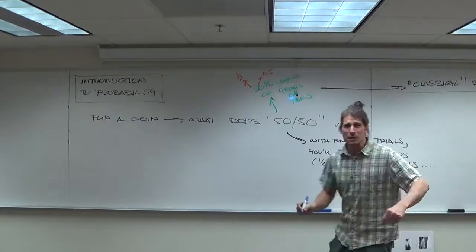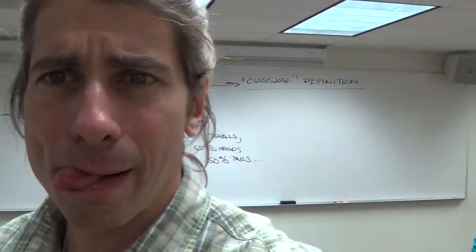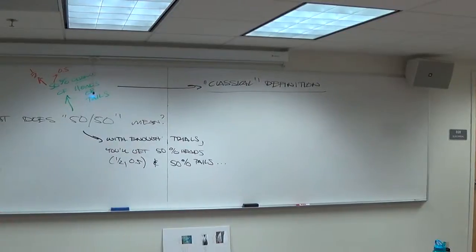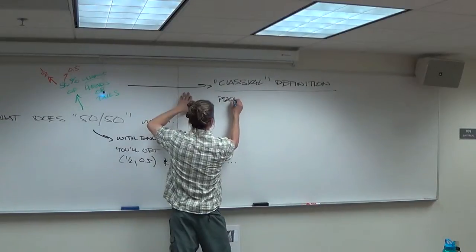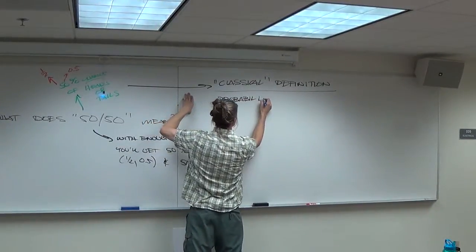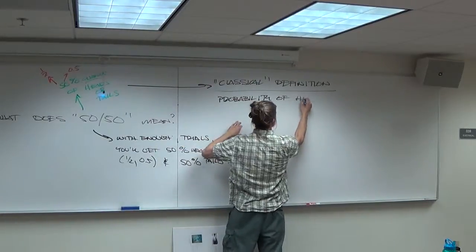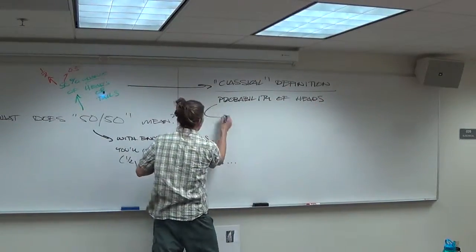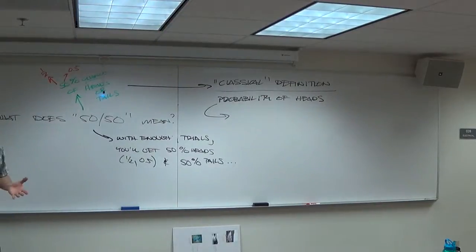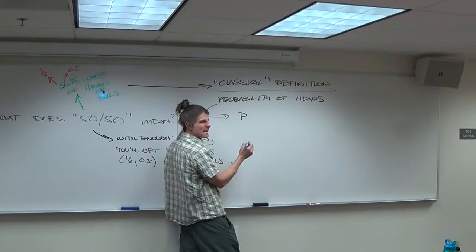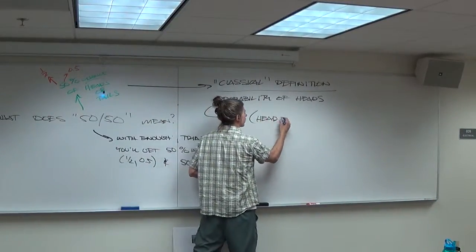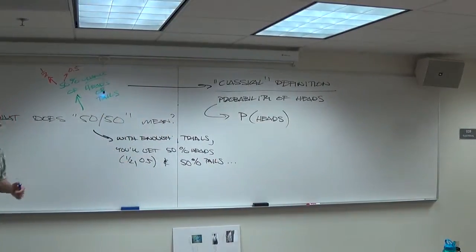The classical definition, and I know we can't see this yet. Let's swing this over. What that tells us to do is, if we want to find the probability of heads, I'm going to write that in a more compact way. Especially if you're taking 243, you'll see this quite a bit. A lot of times, instead of writing out the word probability of, we'll just put a P, and then whatever you're interested in in parentheses. The thing in parentheses is often called an event. An event is something you're interested in.